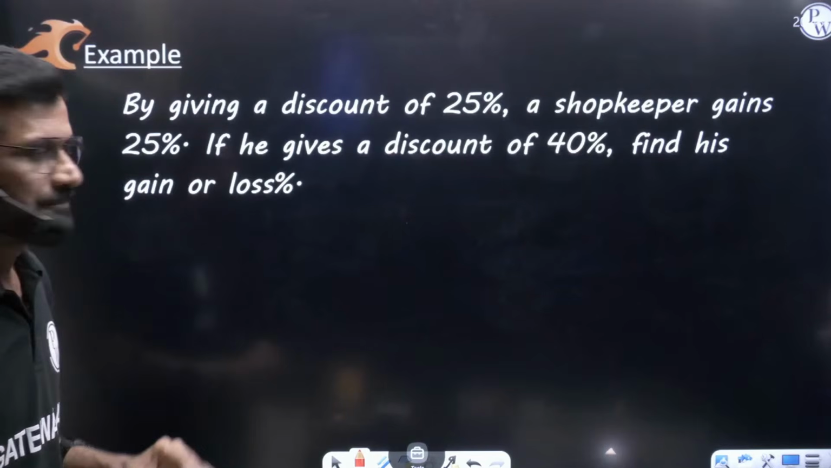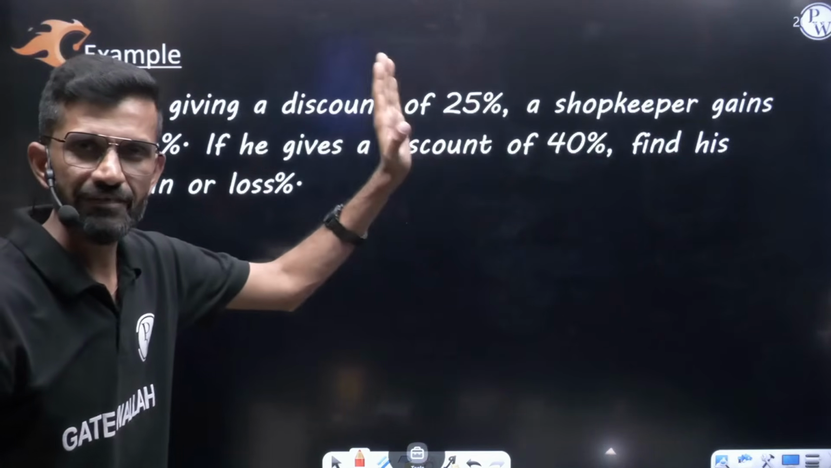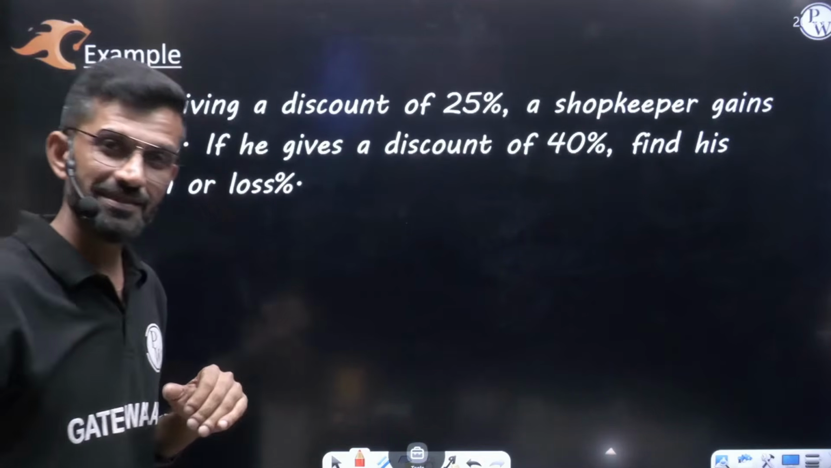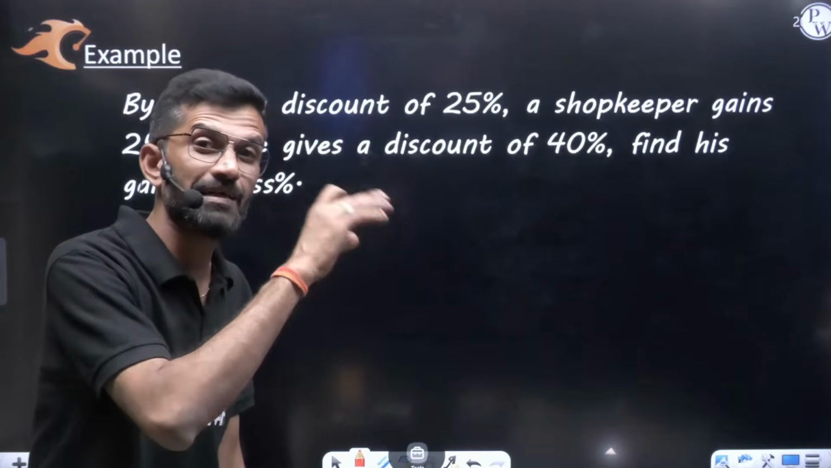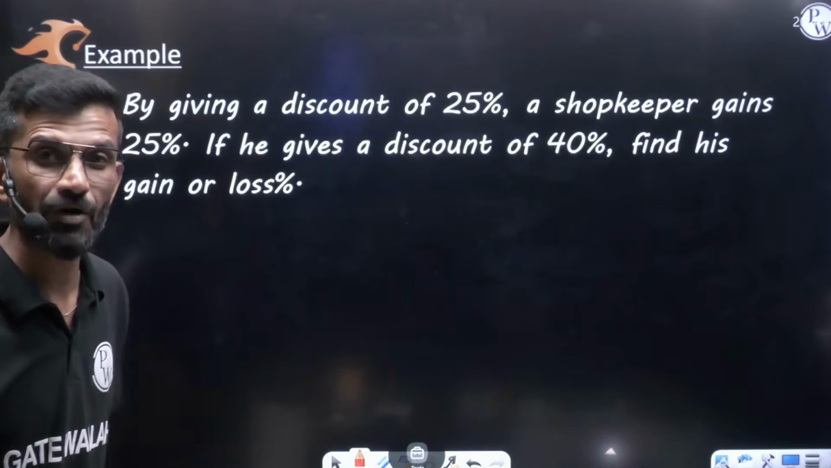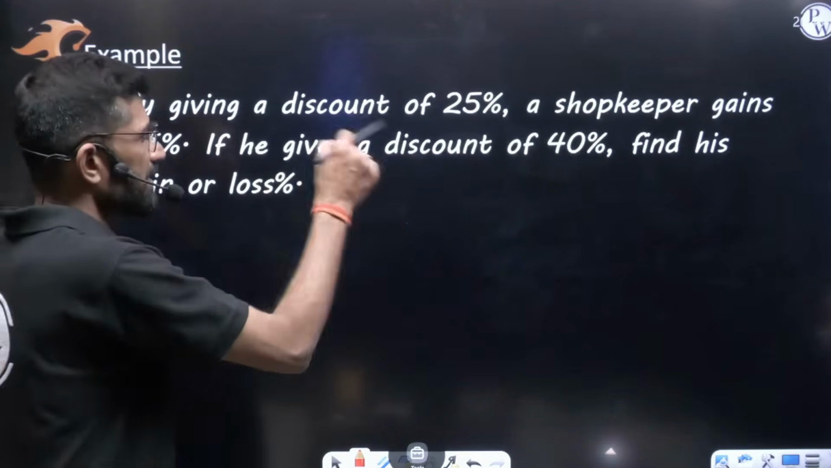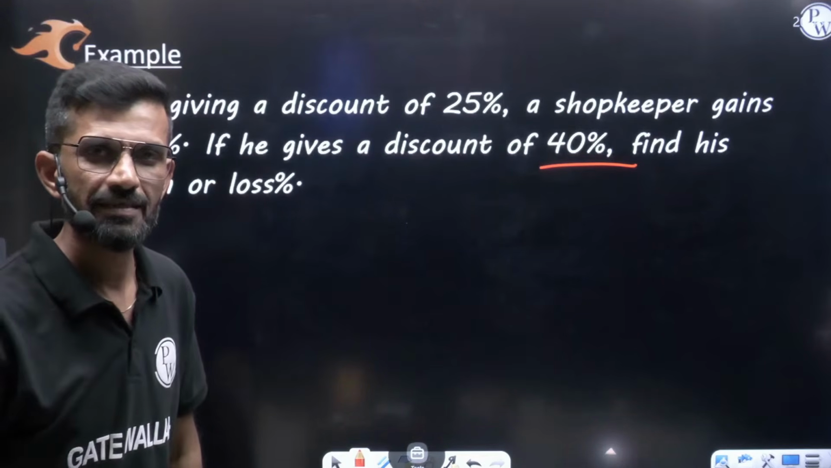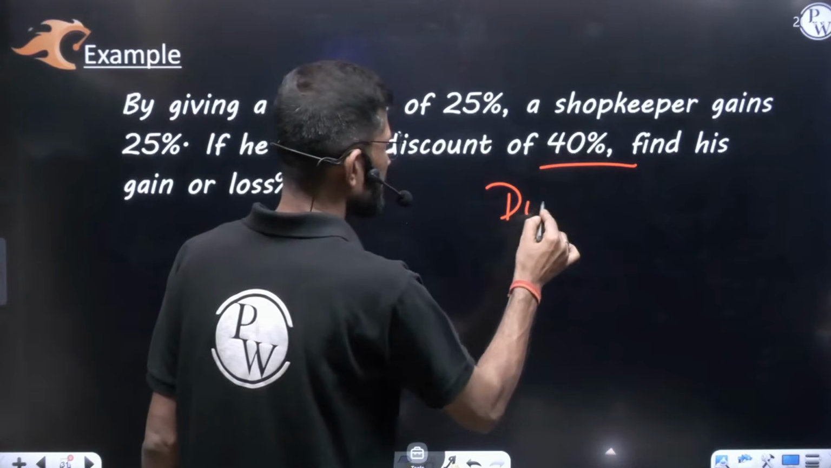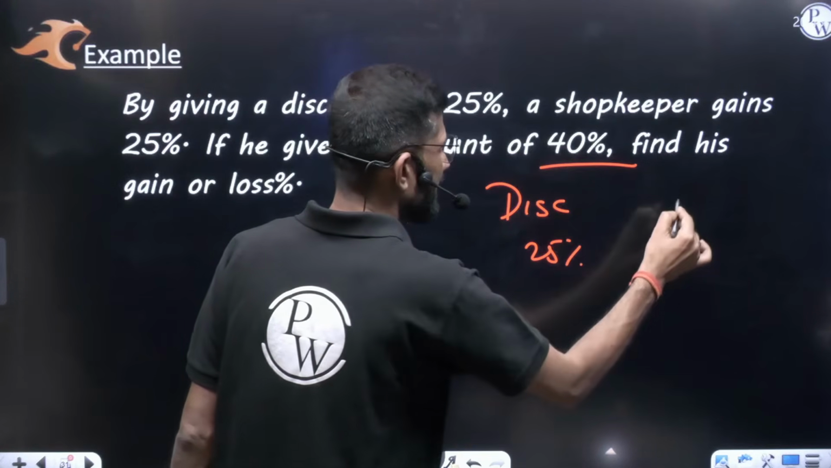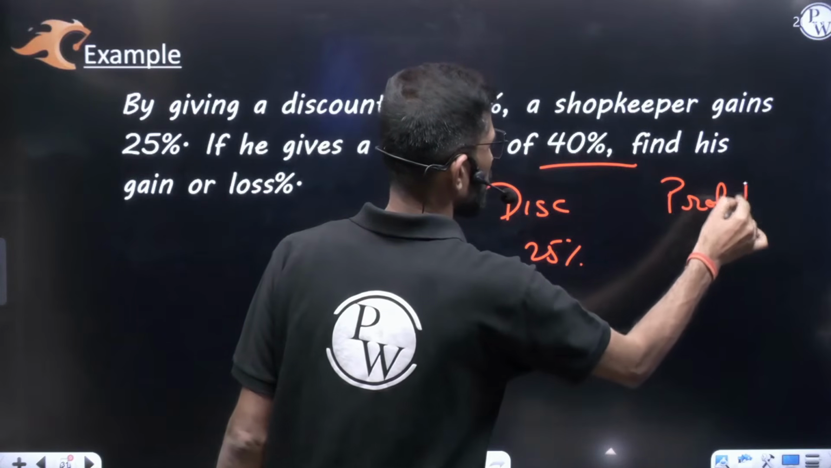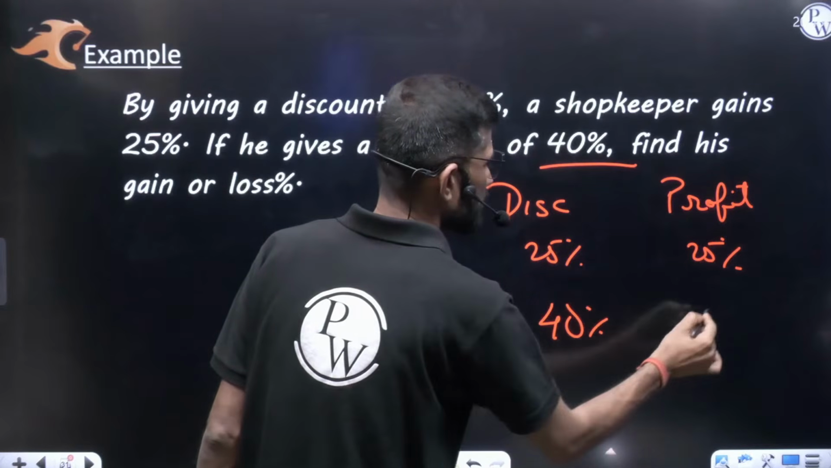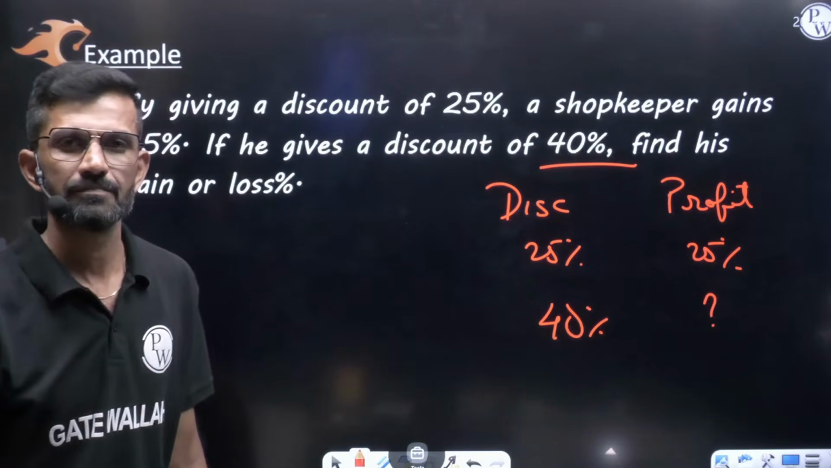Here the question goes: by giving a discount of 25%, a shopkeeper gains 25%. Means he is giving discount 25%, still he is getting a profit of 25%. Gains means he is getting a profit of 25%. If he gives a discount of 40%, then find his gain or loss percentage. Means clearly they are saying when discount is 25%, in that case his gain or profit is also 25%. When discount is 40%, in that case what will be his profit or loss percentage?